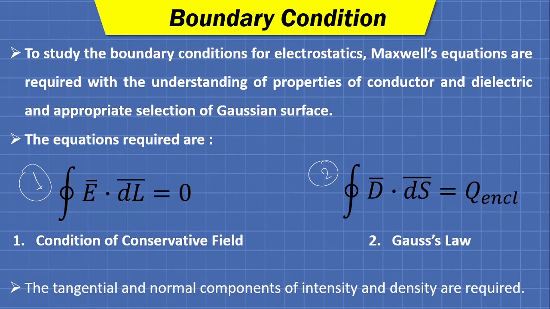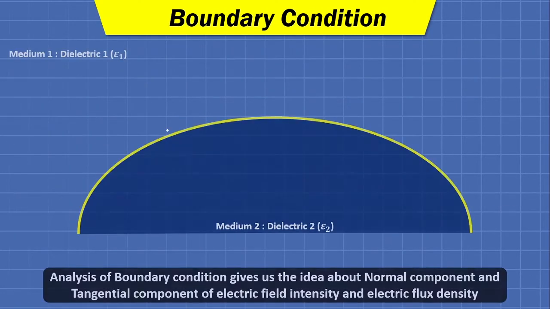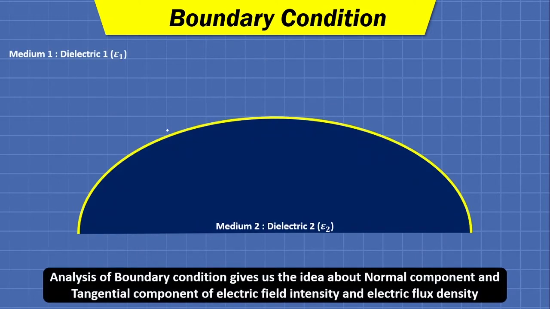Basically, we have selected two different dielectrics. As you can see, we have two mediums. In the first medium, I have selected a particular dielectric with absolute permittivity epsilon 1. For the second medium, the absolute permittivity is epsilon 2, and this dark yellow line is the boundary between these two dielectric mediums.